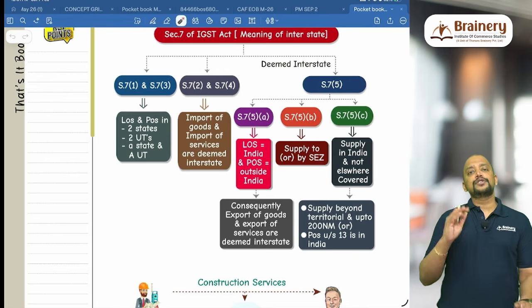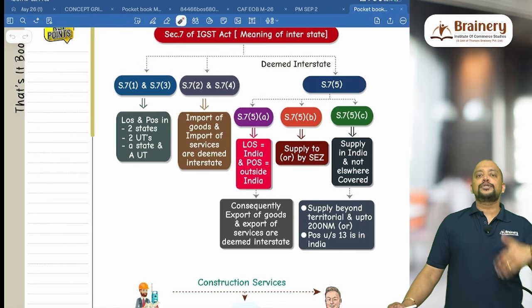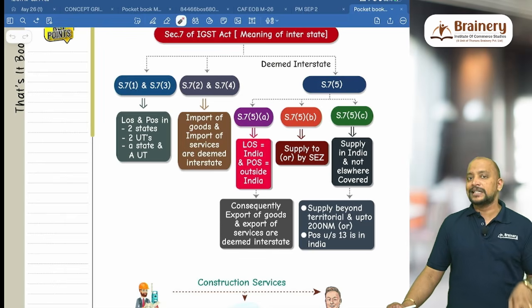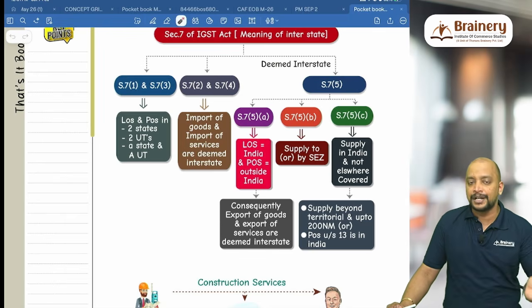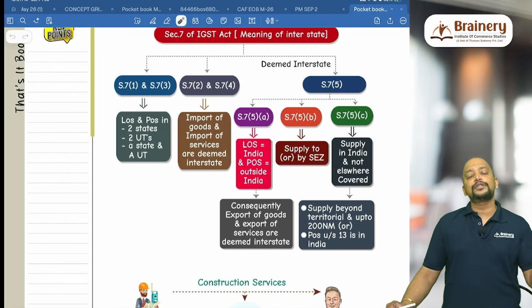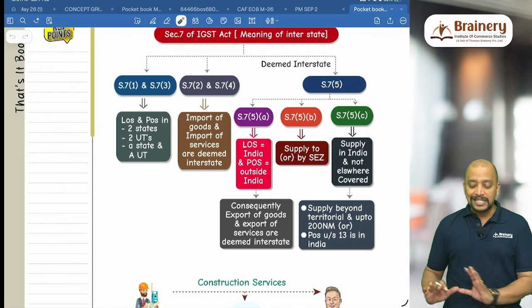Even export of goods will be deemed interstate, because export of goods means taking goods from India to outside India. So where is the supplier located? In India. And the place of supply in case of export of goods is a location outside India. Because of that reason, what is the conclusion we can draw? That consequently, export of goods and export of services are deemed interstate.